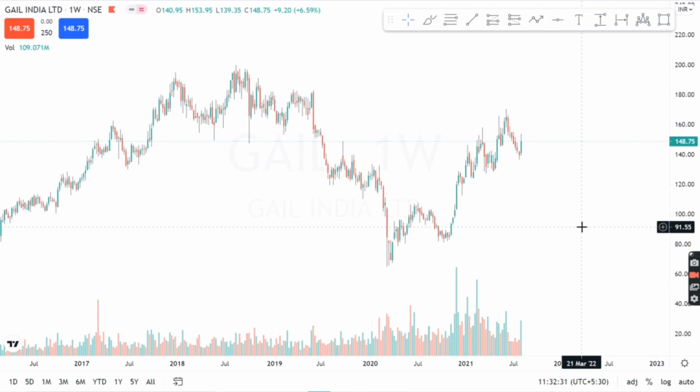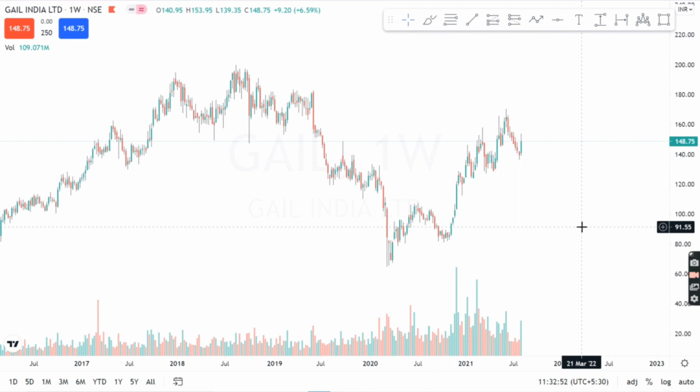So today is 7th of August and the stock which we are going to analyze is GAIL India. Before analyzing, I would just like to mention a few points: this analysis is done on the weekly time frame, so the time frame is bigger. This trade won't be considered a swing trade.